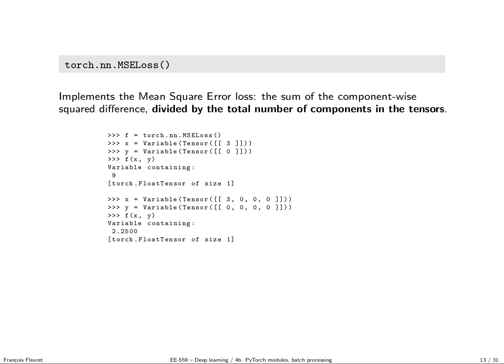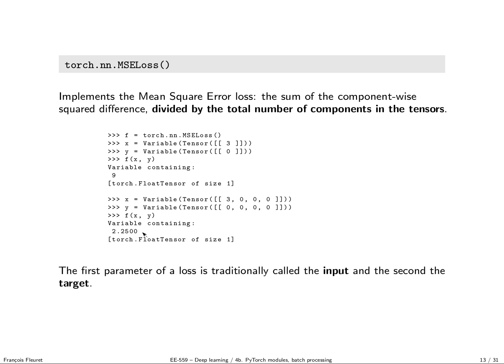So for instance, here I define such a loss. So f is torch.nn.MSELoss. I define two tensors of a single element, and now if I compute the mean square error of those two, because there is a single element, it's 3 squared minus 0 squared. 3 minus 0 squared, it's 9. And if I have 4 elements, it will be 3 minus 0 squared, 9, divided by 4 is 2.25.